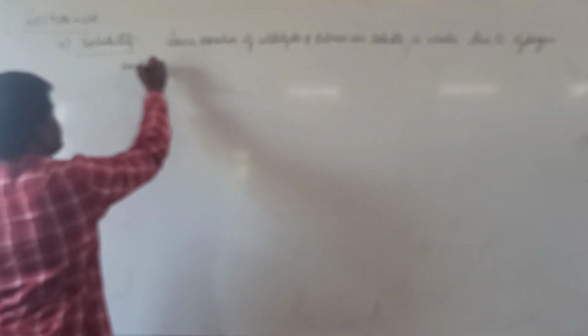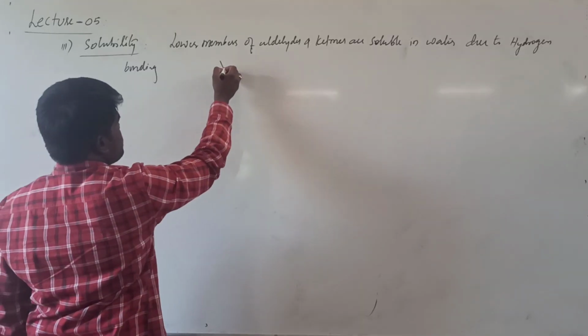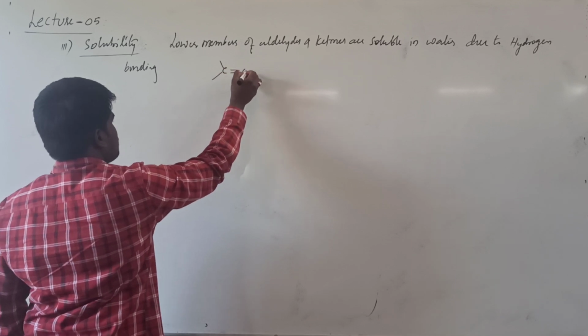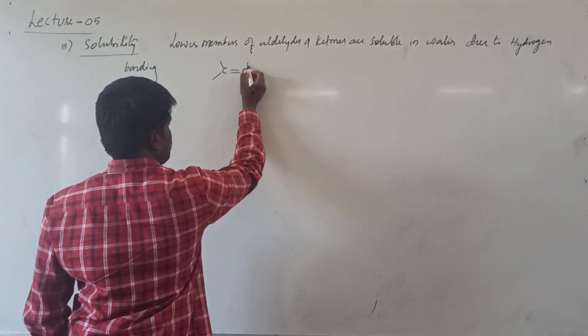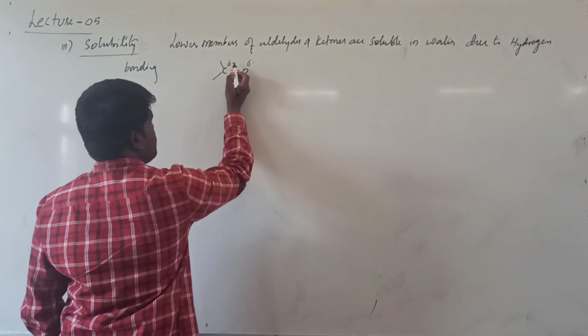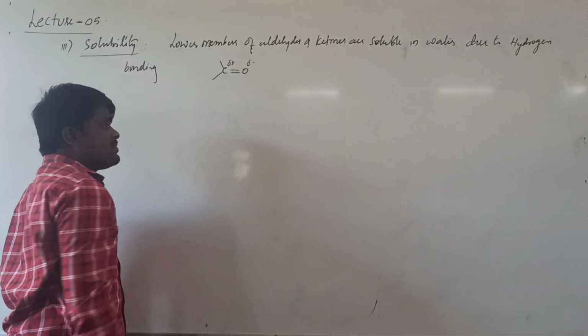What is meant by hydrogen bonding? What is the general structure of aldehydes and ketones? They contain a carbonyl group, and we know that the carbonyl group contains charge separation in this manner.